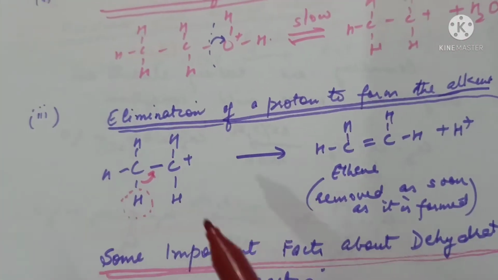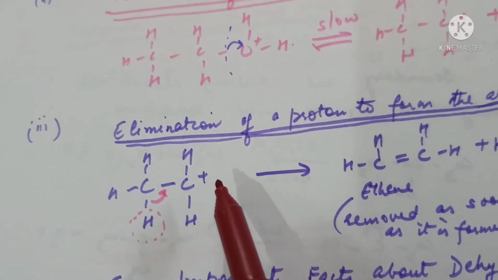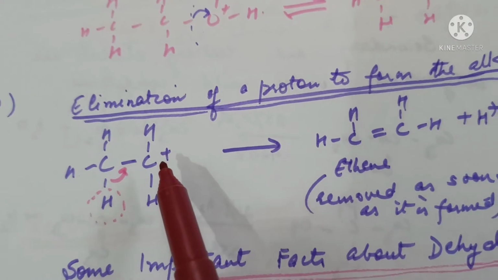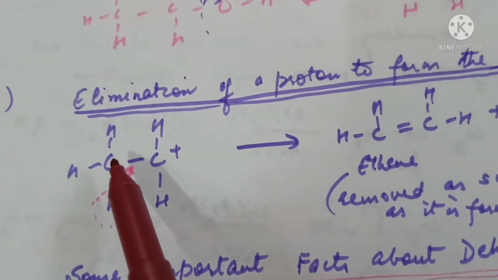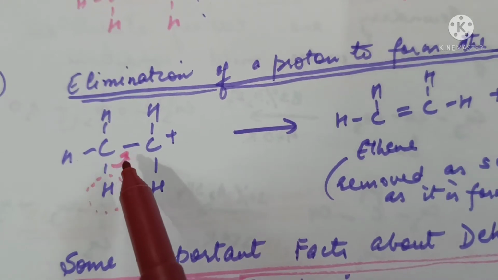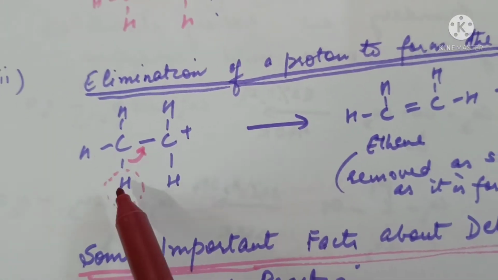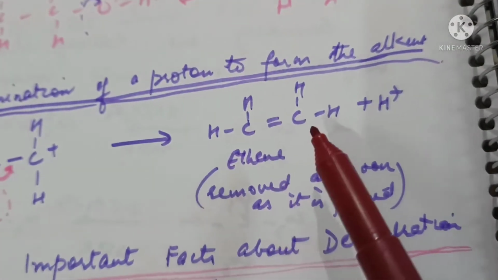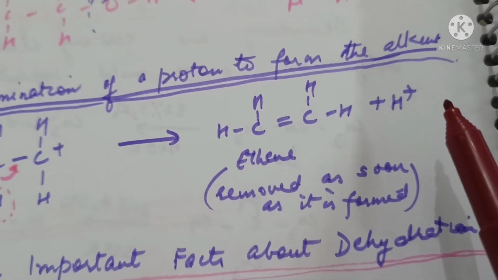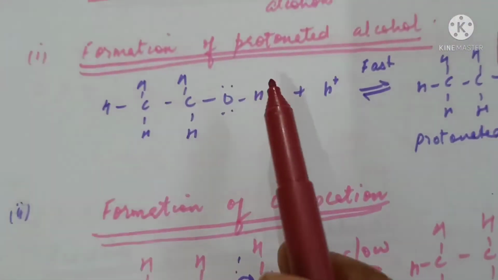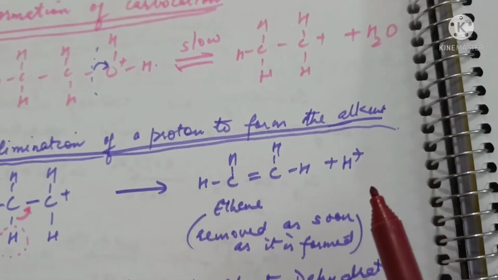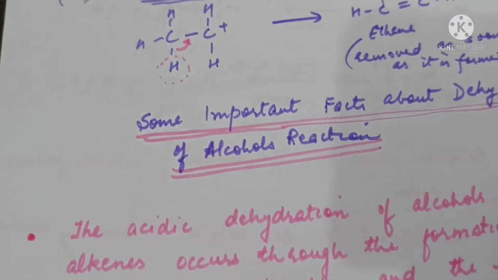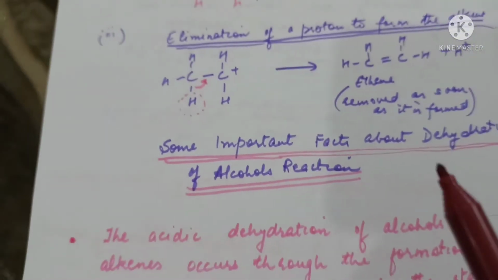In the third step, the carbocation will eliminate a proton. As there is a positive charge here, to ease off this positive charge, electrons of the adjacent carbon-hydrogen bond will come here to form a double bond and a proton will be released. So a double bonded compound, ethene, is formed here and the proton is released. As the proton was used in the first step and released in the last step, it is acting as a catalyst. The reaction takes place in presence of acid or proton.